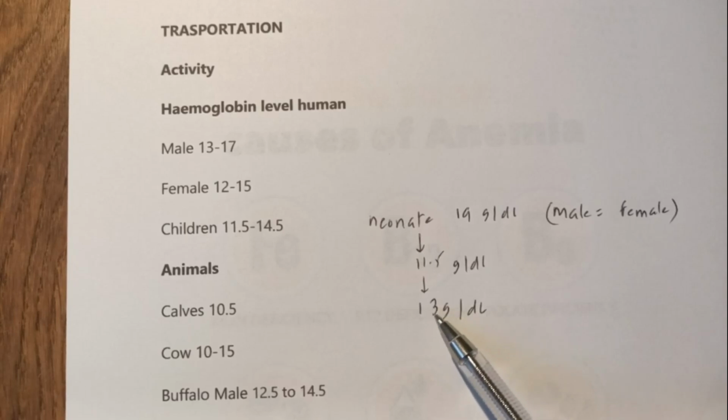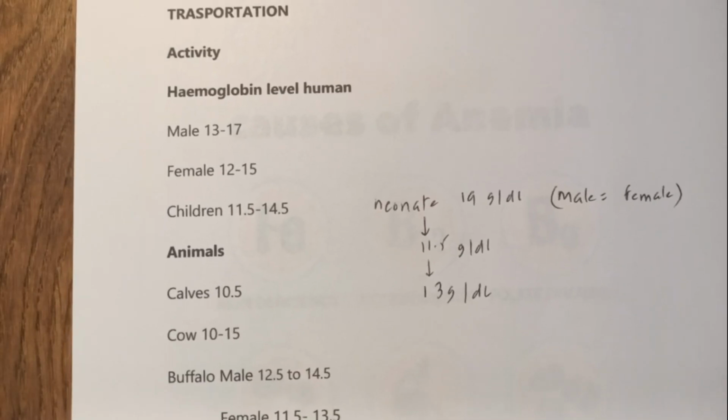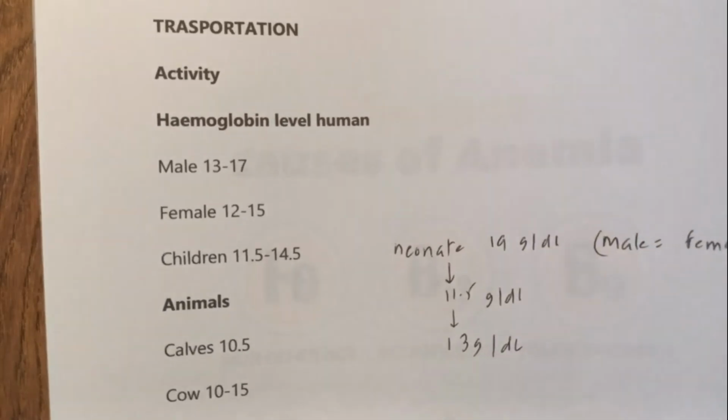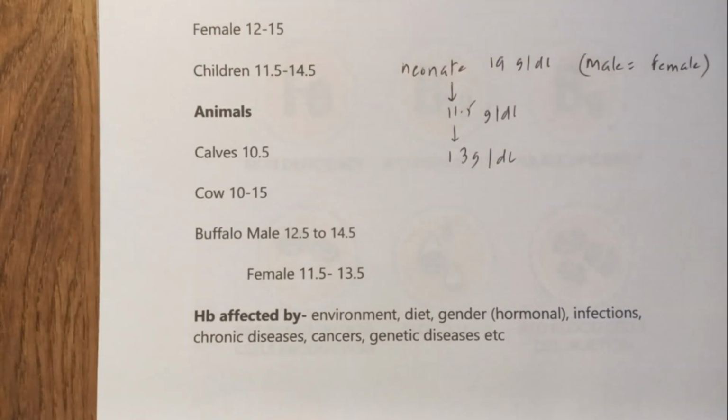Usually by preschool age it will recover to 13, and adults will normally have more than 13, but some females will have 12 to 15. In India, these values are normally quite low because of nutrition and various other reasons for anemia, which we will quickly look at in the coming few minutes.